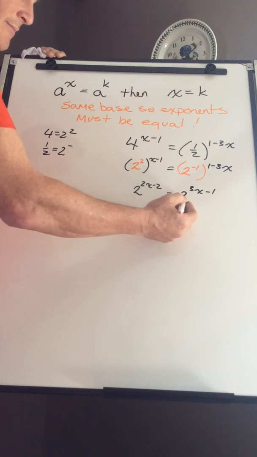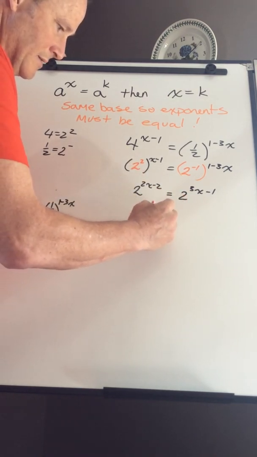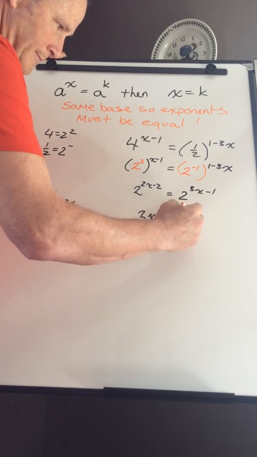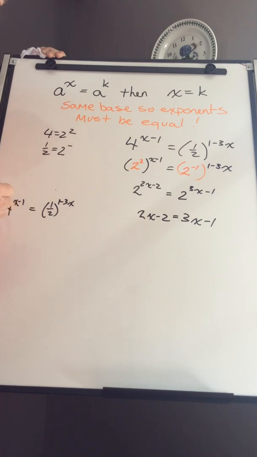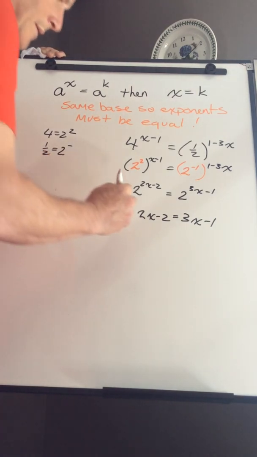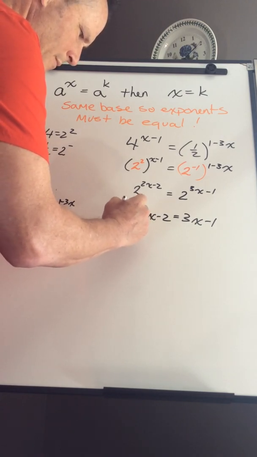Same bases, so I can drop the bases, so I get 2x minus 2 equals 3x minus 1. Get into the algebra, we'll add 2 to both, you know what, we're going to subtract 1 from both sides.